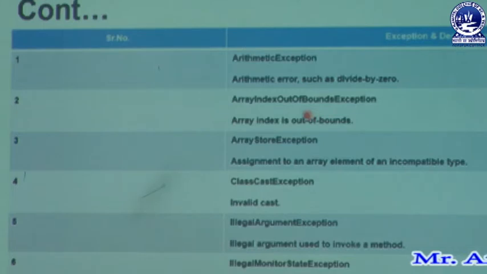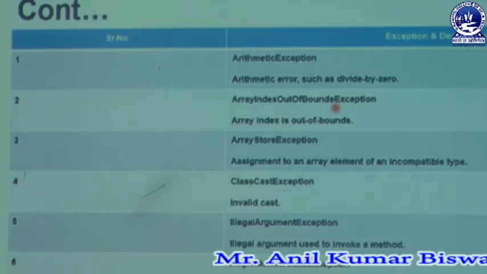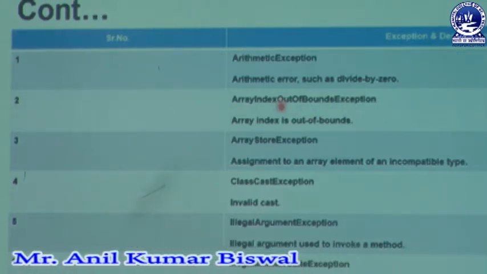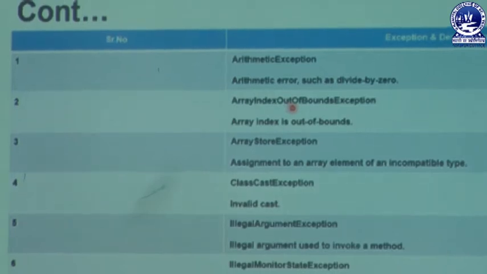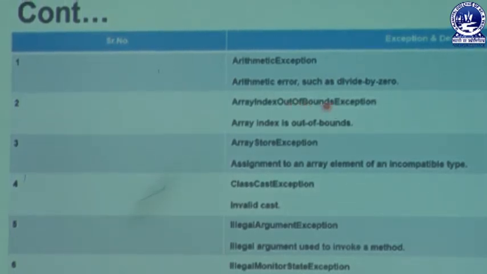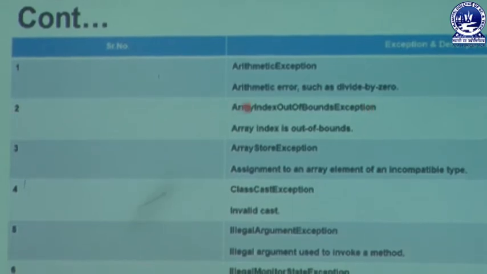Next class is written as ArrayIndexOutOfBoundsException. The A should be capital, I capital, O capital, B capital, then E capital. Here we have six words written as a single word. ArrayIndexOutOfBoundsException is specially used whenever an array index is out of bounds.